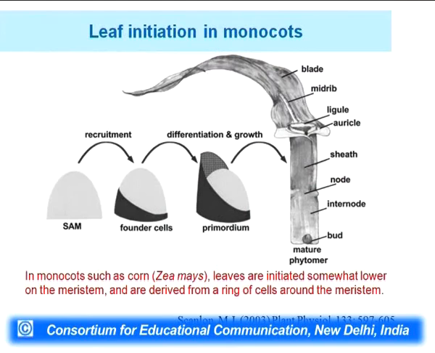I will show you a picture also from a monocot plant. The earlier one was Arabidopsis, a dicot plant. In monocot grass family plants like maize, rice, wheat, leaf development starts by a group of cells called founder cells. This is a shoot apical meristem and a group of cells on the side called founder cells that grow and make a leaf petiole first, and then the petiole eventually grows big and makes one leaf.